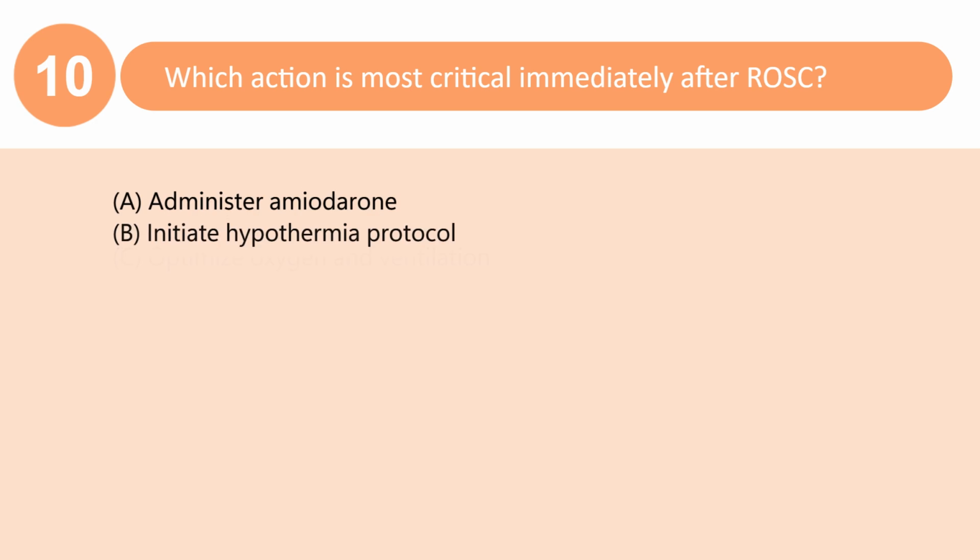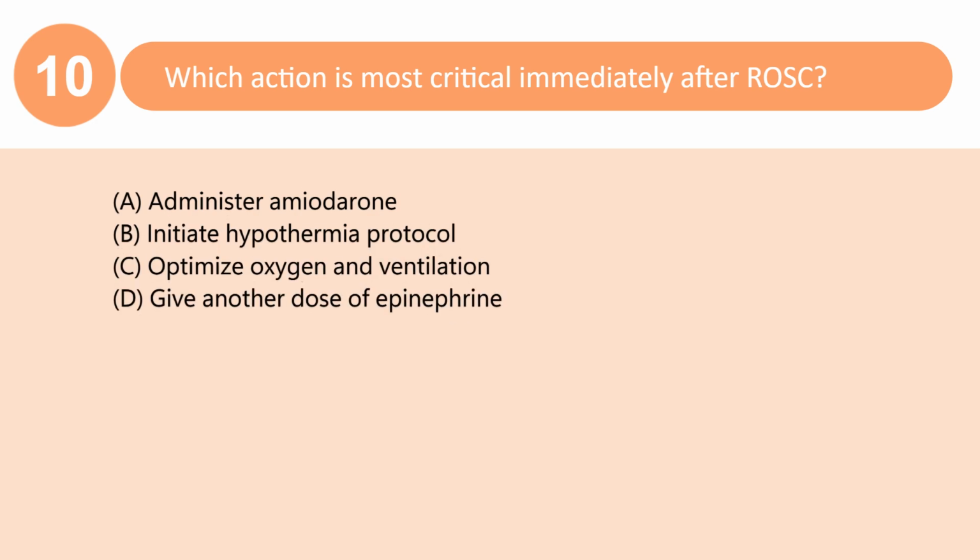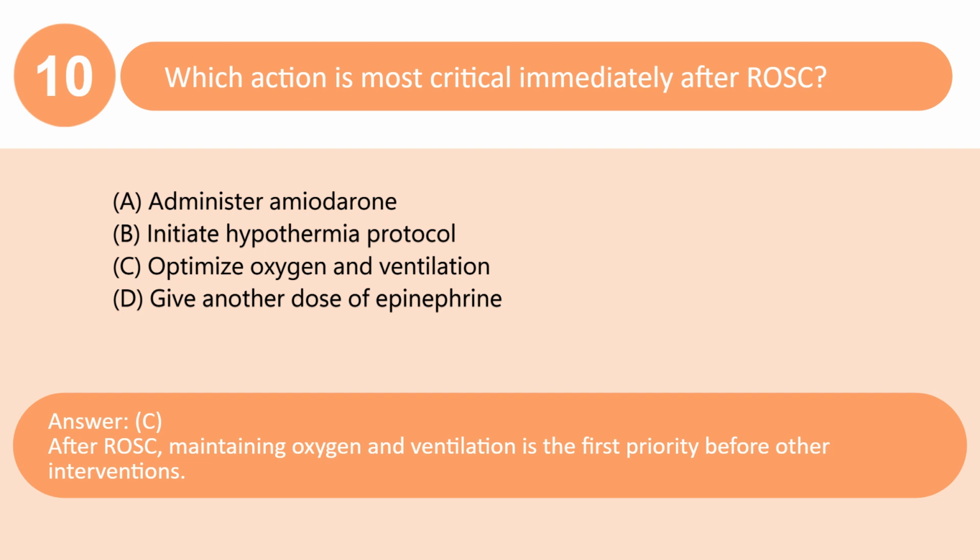Which action is most critical immediately after ROSC? A. Administer amiodarone. B. Initiate hypothermia protocol. C. Optimize oxygen and ventilation. D. Give another dose of epinephrine. Answer: C. After ROSC, maintaining oxygen and ventilation is the first priority before other interventions.